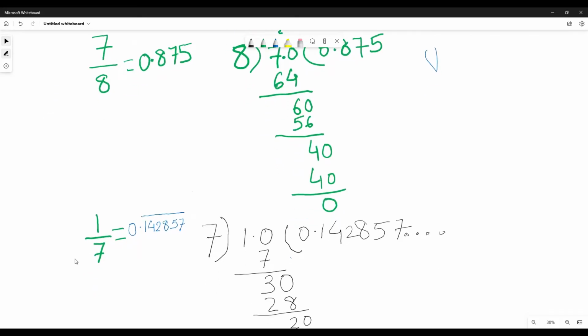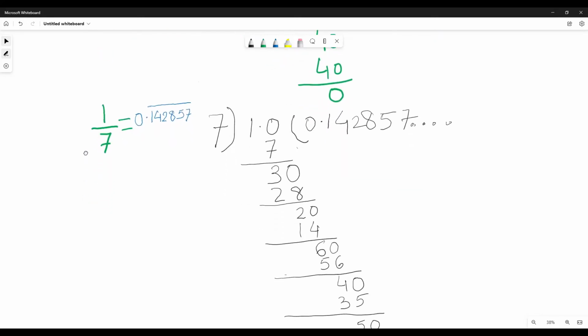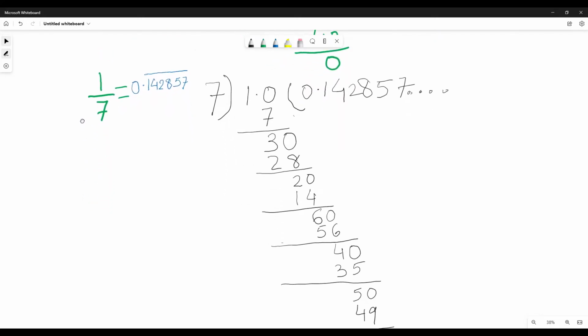If you divide 1 by 7, what are the remainders that are coming? The first time the remainder is 3. Next time the remainder is 2. Next time 6. Next time 4.